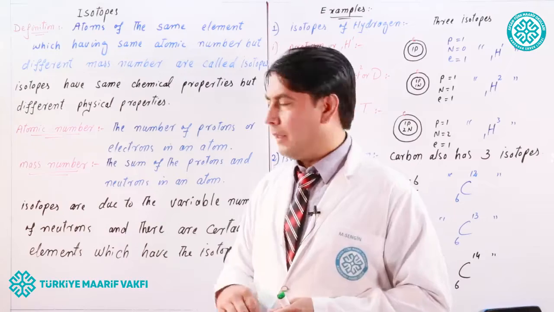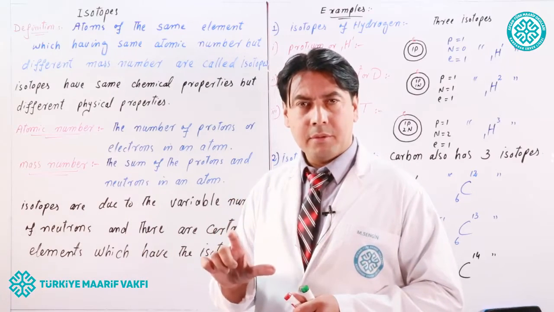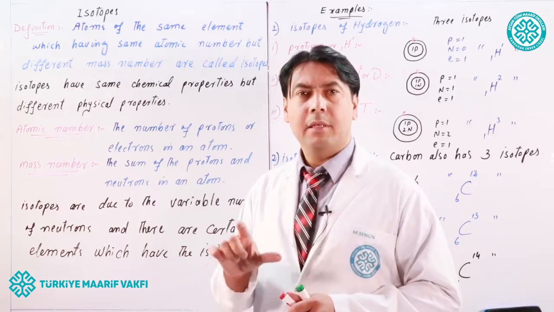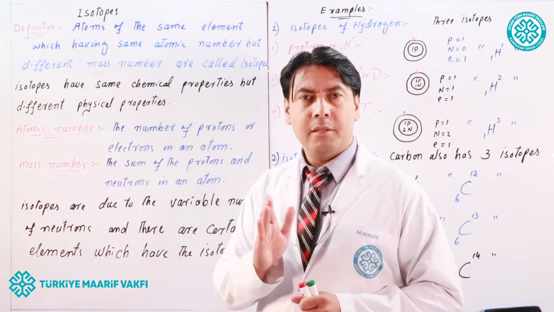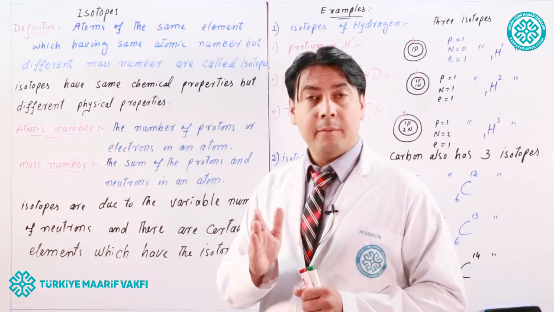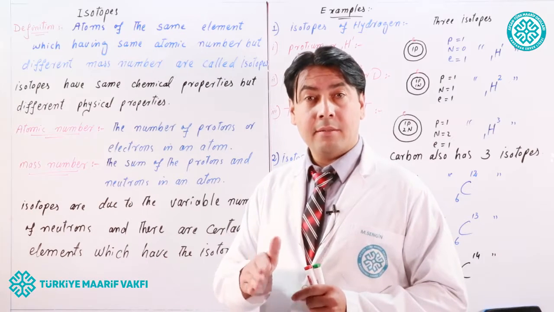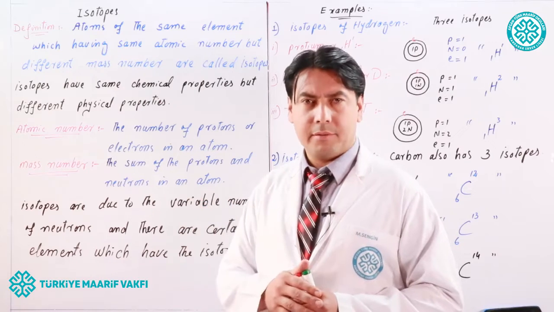Mass number. The sum of the number of protons and neutrons in an atom is called mass number. We know that protons and neutrons are present in the nucleus of an atom. The mass of a proton is 1836 times heavier than the electron.